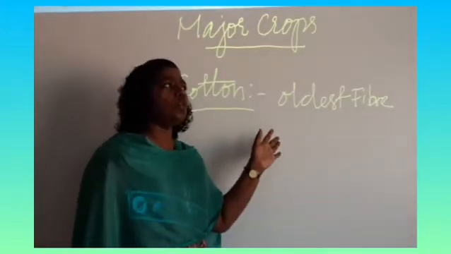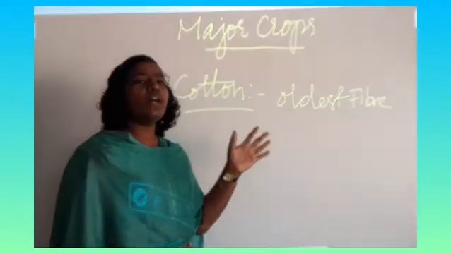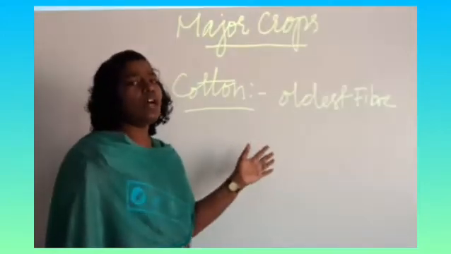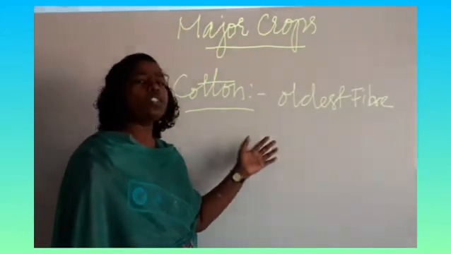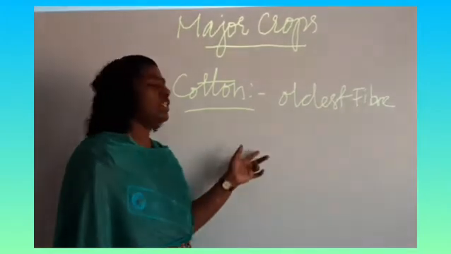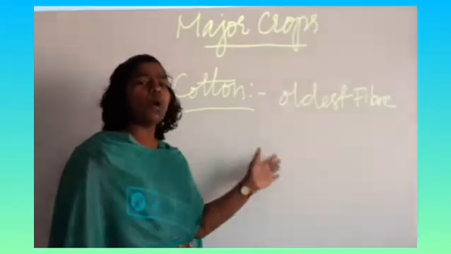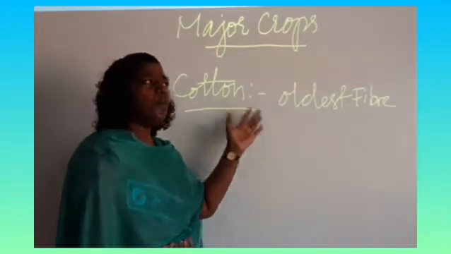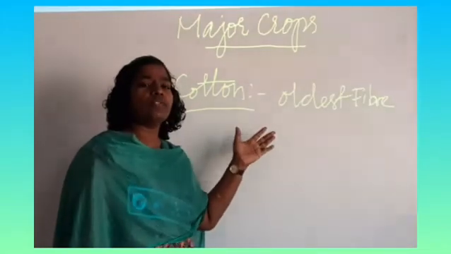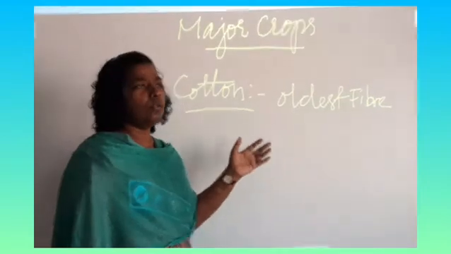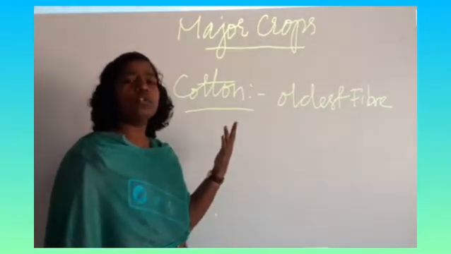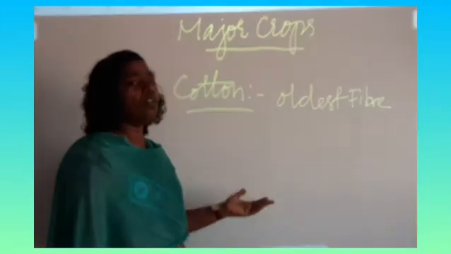Cotton can be cultivated in the region where hot summer and dry weather are available. The moist and winter climate is not suitable for cultivating cotton; it will spoil the crop. So the important season to cultivate cotton is February and March, and it should be harvested before the moist climate, before the winter.